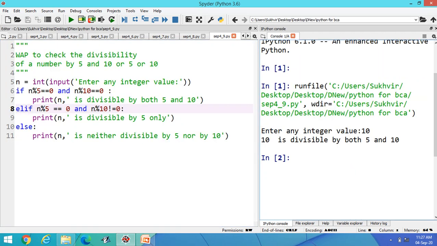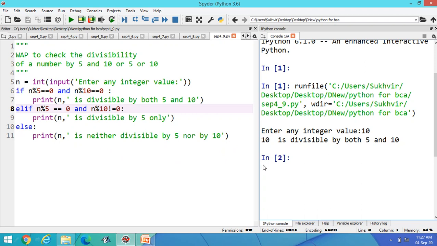Now this one is another application of the if else statement. Write a program to check the divisibility of a number by 5 and 10, or 5 or 10. It's a simple statement, but you can use multiple lines here. N modulus 5 is equal to 0 and N modulus 10 is equal to 0 means the number is divisible by both 5 and 10. This one means the number is divisible by 5 only, not 10. And the third condition is the number is neither divisible by 5 nor by 10.